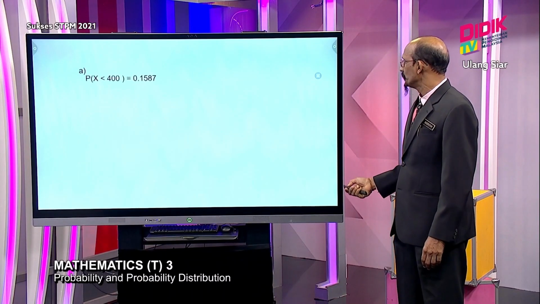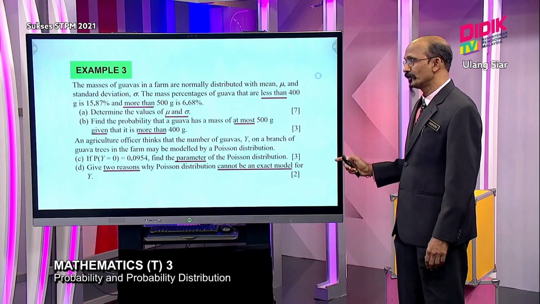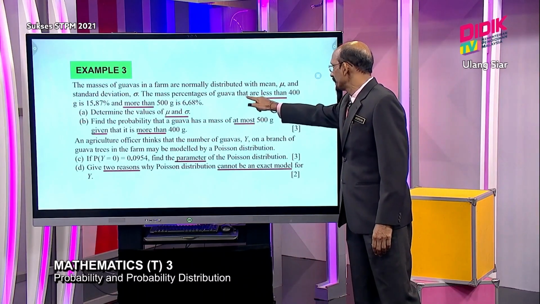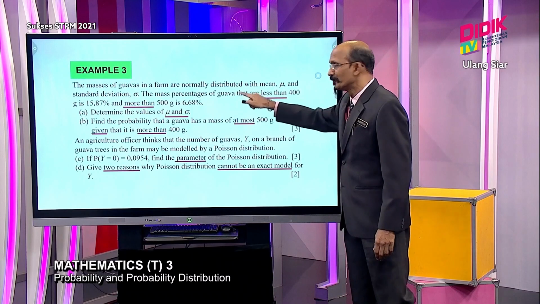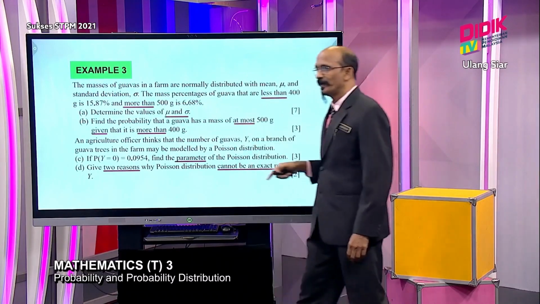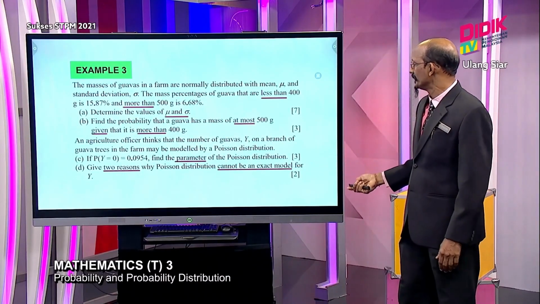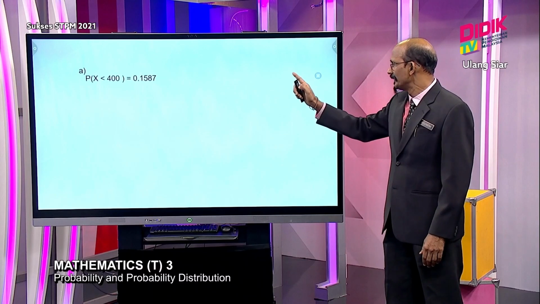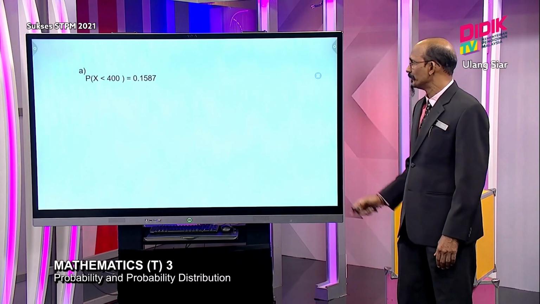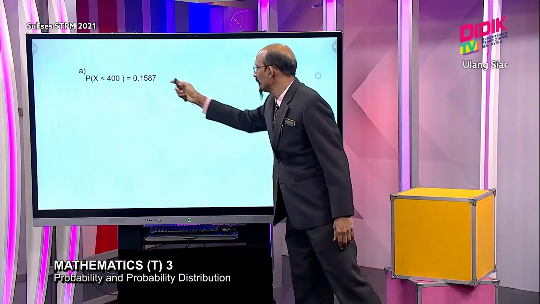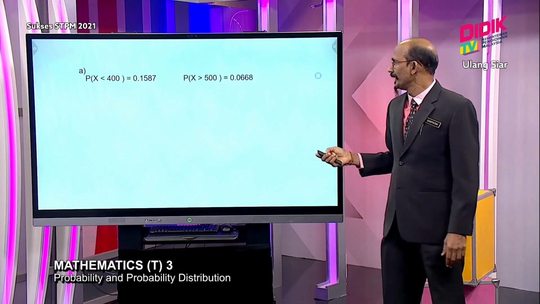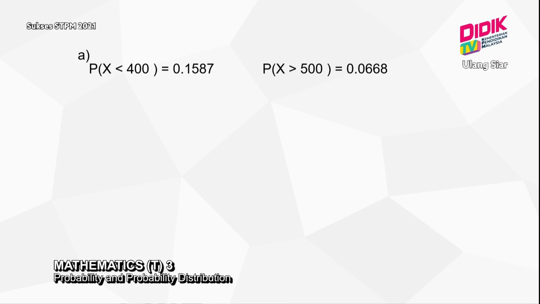I go back to just now. If you notice, Sean, we got here a mathematical probability statement, where students have to convert it into symbols. So first, they write X is less than 400. The probability given 15.87, so becomes 0.1587. Next one, greater than 500, you get something like that. Once you can convert the statement into mathematical symbols like this, you get your first mark.